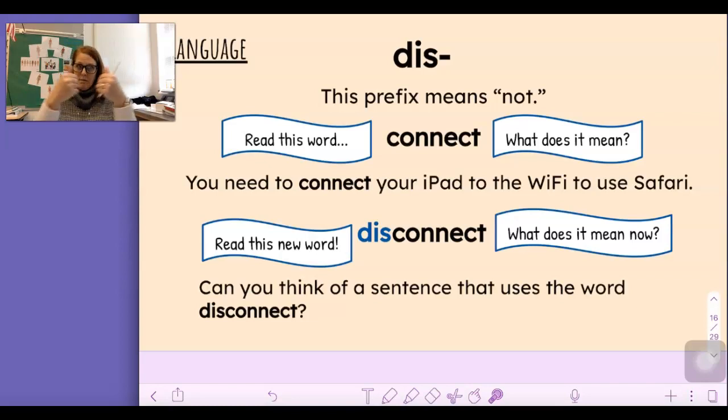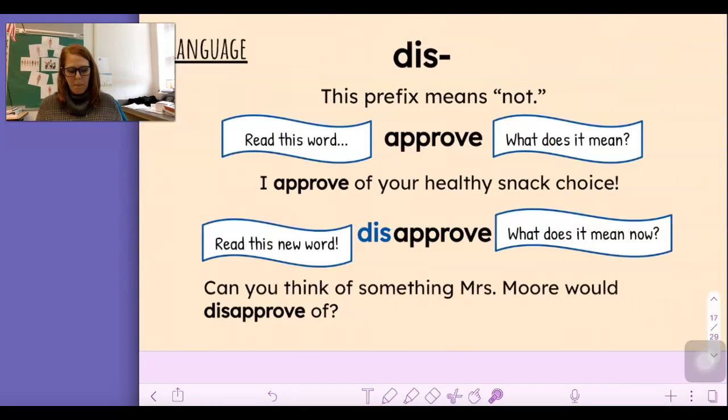Connect. You need to connect your iPad to the Wi-Fi to use Safari. It means you're connecting, right? You're putting it together. Let's read this. Disconnect. Disconnect. It means you're not putting it together. It's not together. Can you think of a sentence that uses the word disconnect? We will have to disconnect the Wi-Fi if you're not being responsible. Okay? Dis still means not. Let's read this word. Approve. I approve of your healthy snack choice. That means that you think it's okay.